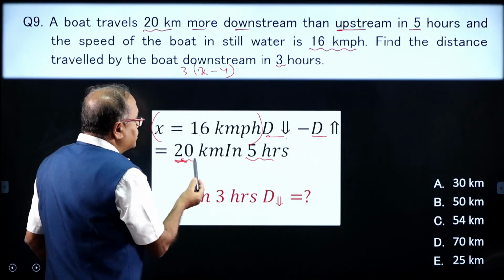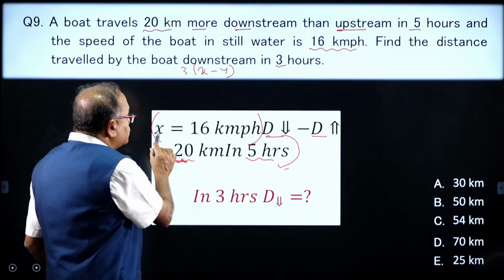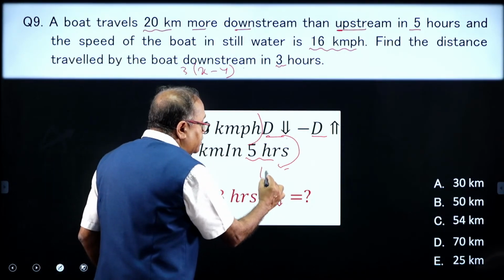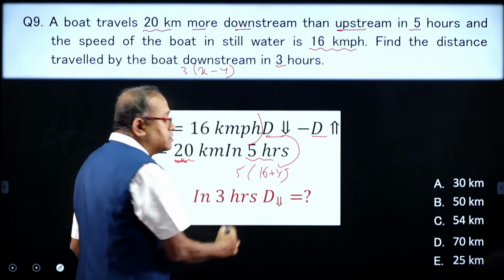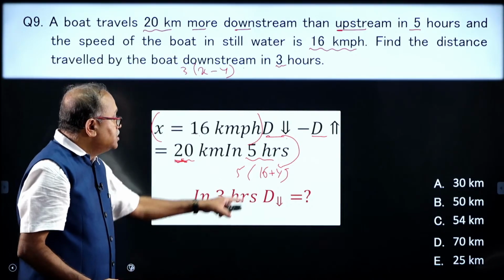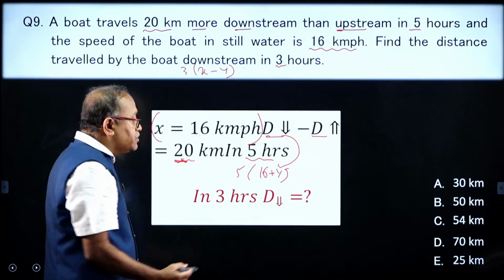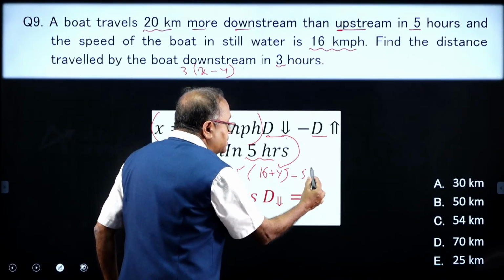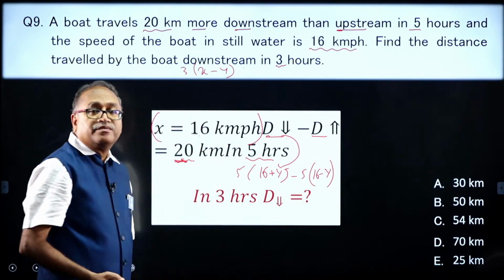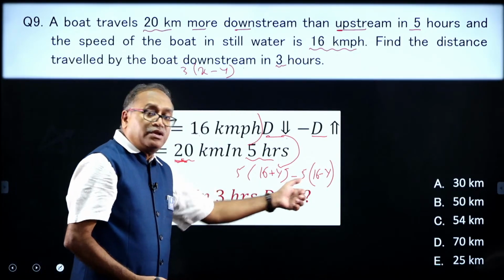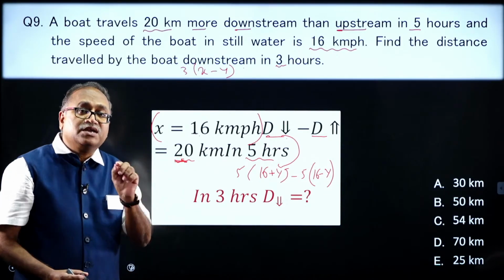If I consider that, what is the speed of downstream? The speed of downstream is x plus y, that is 16 plus y, and how many hours travelling? 5 hours travelling. This is the distance downstream travelled. What is the distance upstream travel? 5 hours travelling and 16 minus y speed, which is equal to how much? 20 kilometer is already given to us.